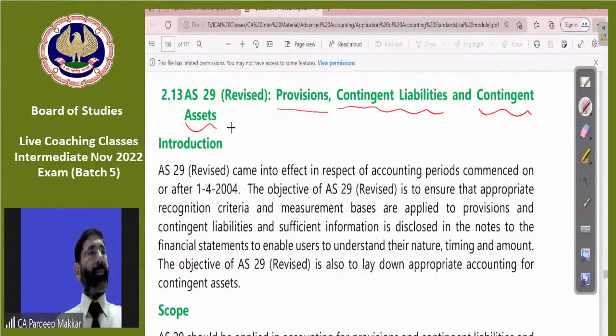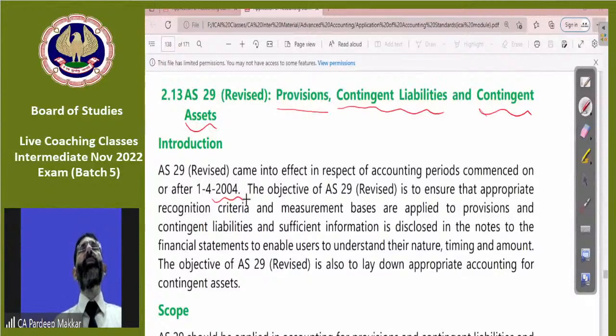Actually, there was only AS 4 before 2004. But there were issues in provisions, contingent assets and liabilities, which were part of AS 4 earlier. At that time there was no AS 29. So when AS 29 was to be issued, the concept was that it is required to give more and bigger explanations regarding provisions, contingent liabilities, and contingent assets.